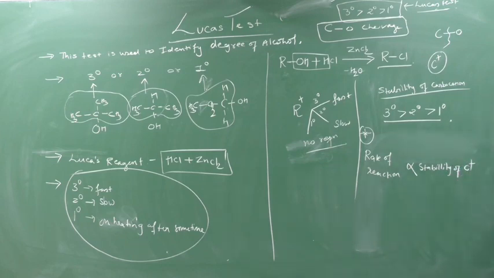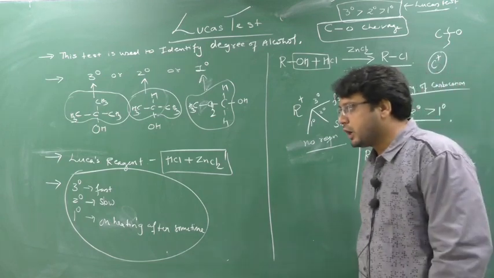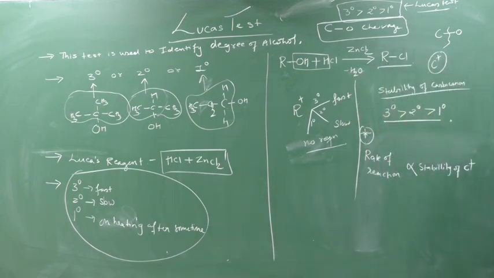3 degree carbocation is most stable. Hence, according to the formula, rate of reaction is directly proportional to the stability of carbocation.